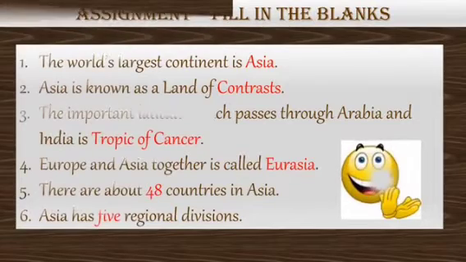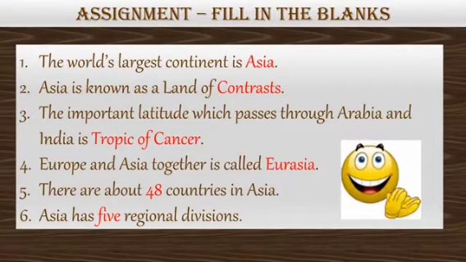You had a fill in the blanks to do, remember? Let's look at the answers. The first one, the world's largest continent is Asia. Second, Asia is known as the land of contrast. Third, the most important latitude which passes through Arabia and India is Tropic of Cancer.